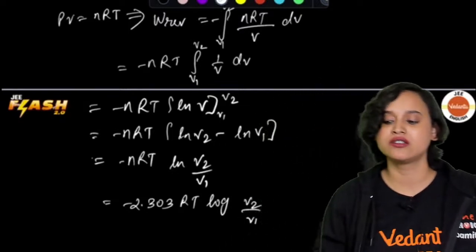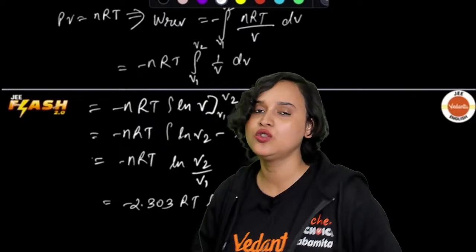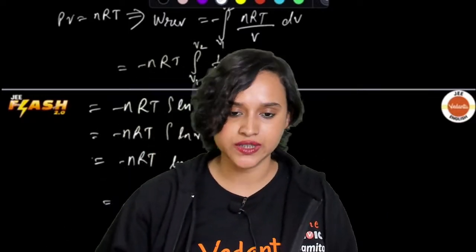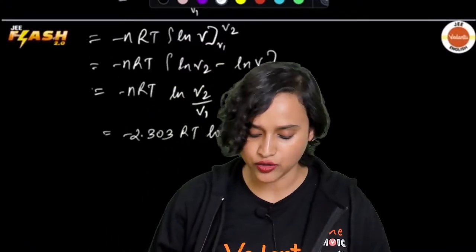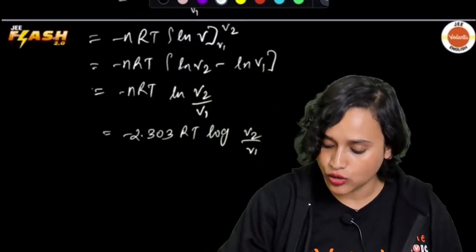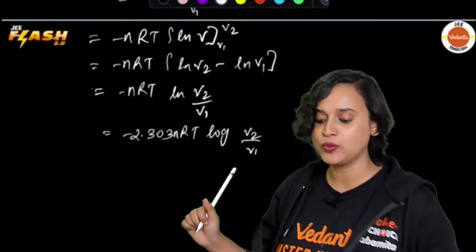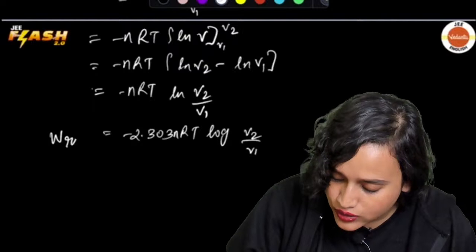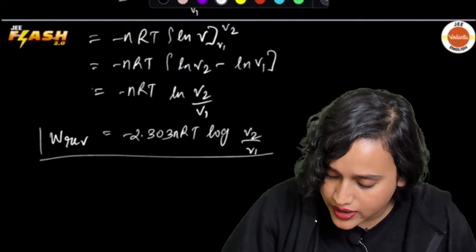Whenever you want to change natural log to your log, you will multiply it with minus 2.303 n, minus 2.303. Oh, I missed n. Minus 2.303 nRT log V2 by V1. And that, my dear students, is your work done in a reversible process.